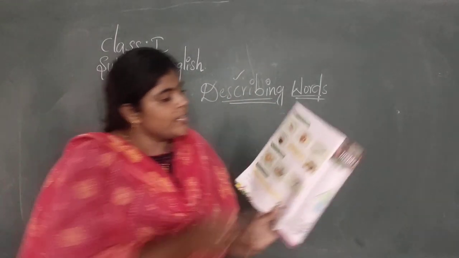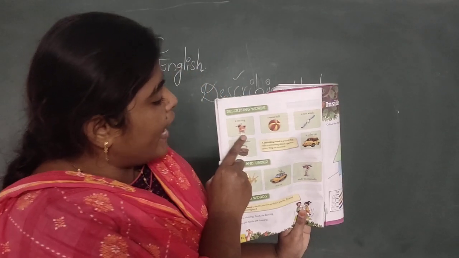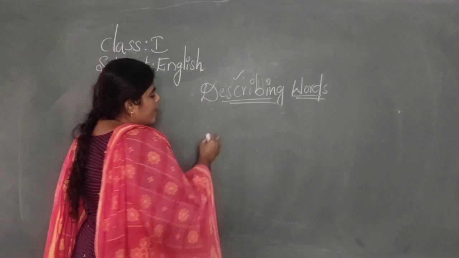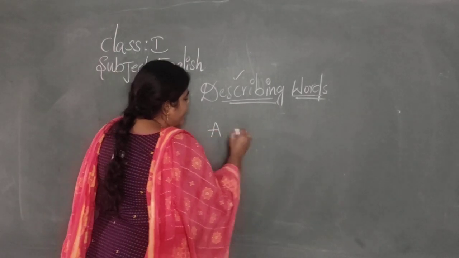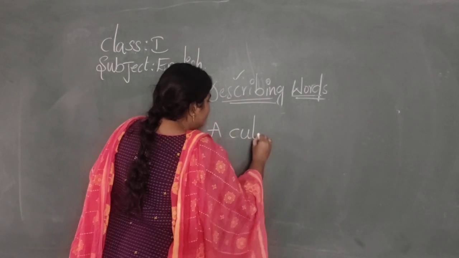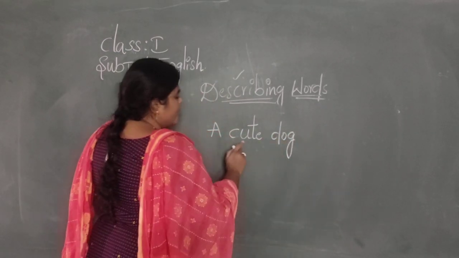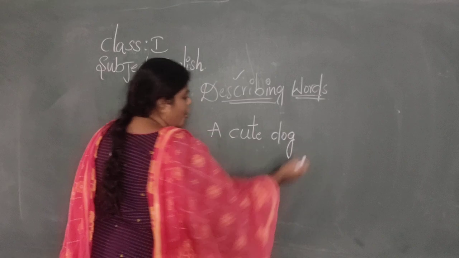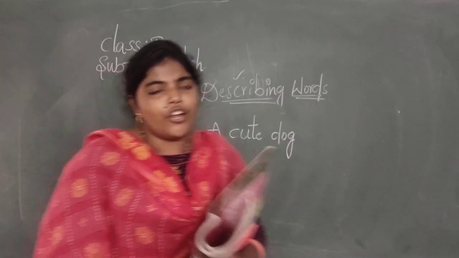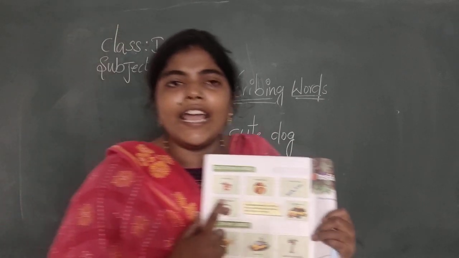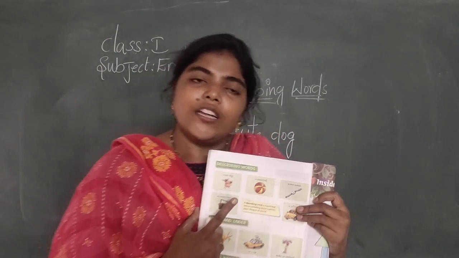See what they have given here. This is a picture of a dog. But what have they written there? A cute dog. Cute, C-U-T-E, dog. Yes, a cute dog.